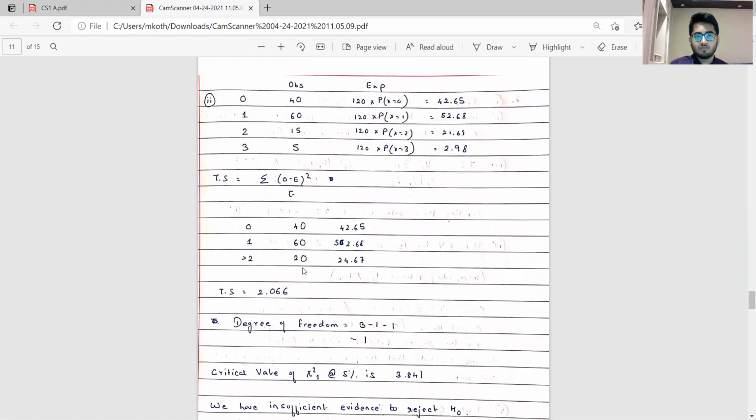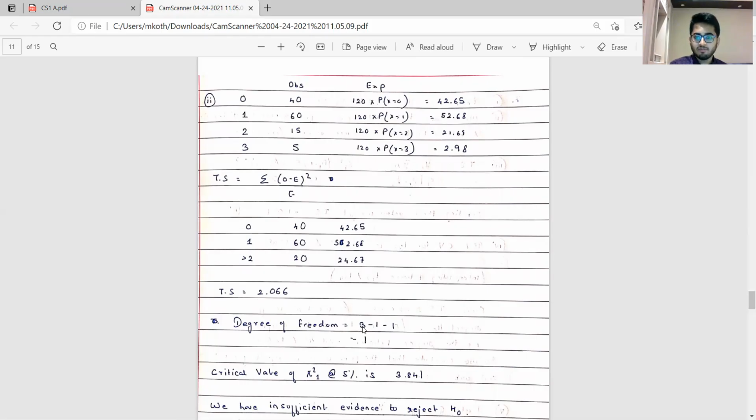And so this becomes my observed. We add 15 and 5 to get 20. And we add these two expected values to get a value of 24.67. The test statistic is nothing but summation (O minus E) whole square by E. I've not shown the intermediate calculations here, and you'll be getting this as 2.066.